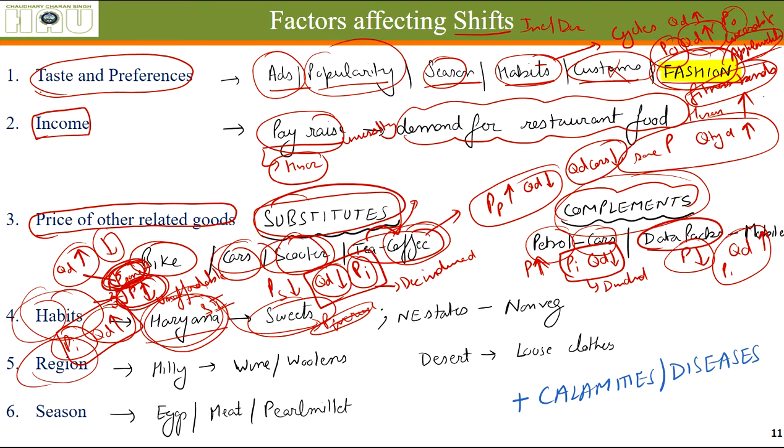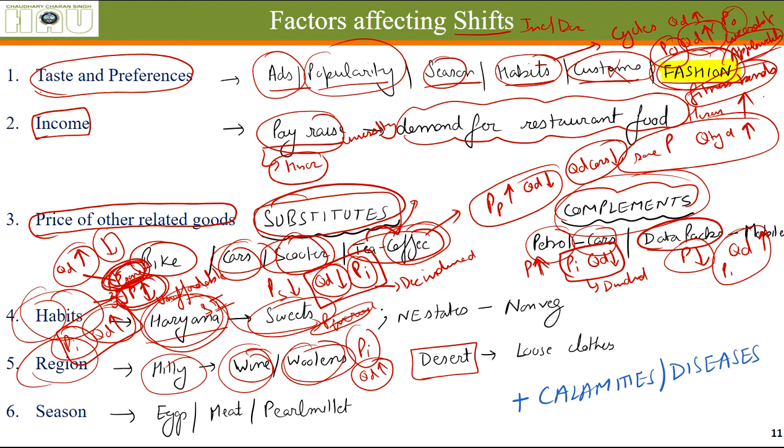Based on regions, demand also shifts. The demand for woolen clothes is higher in the hilly regions. If there is a very tough winter this year, people will try to buy more of these things even at the old price. So same price, more quantity demanded means an increase in demand. Let's say this is a very hot year, people will try to buy more loose clothes even at their initial price. When the quantity demanded increases at an initial price, it is also called an increase in demand.